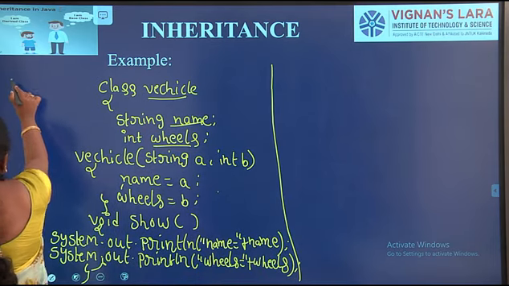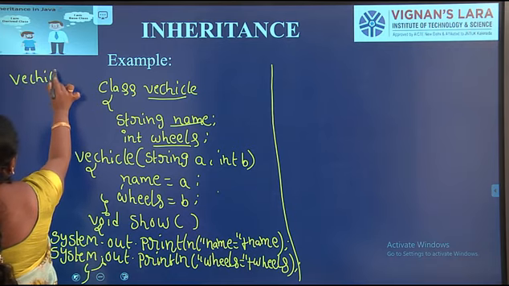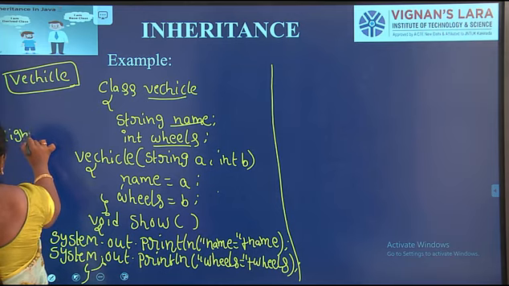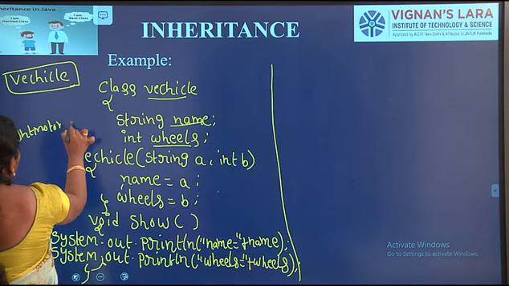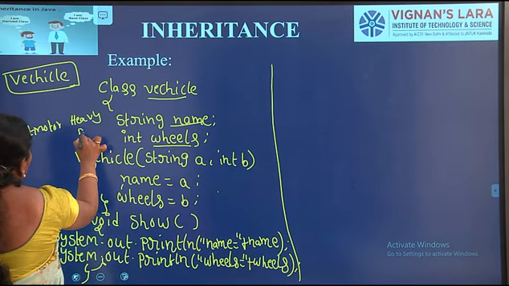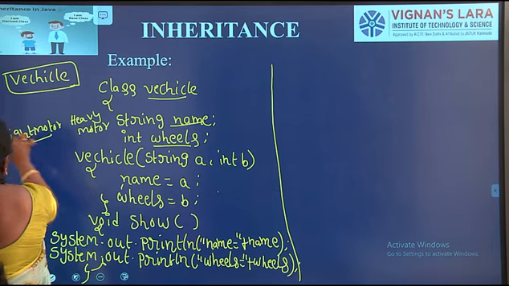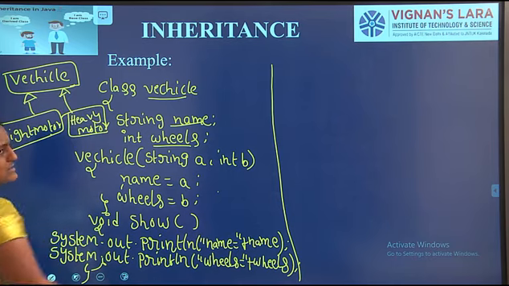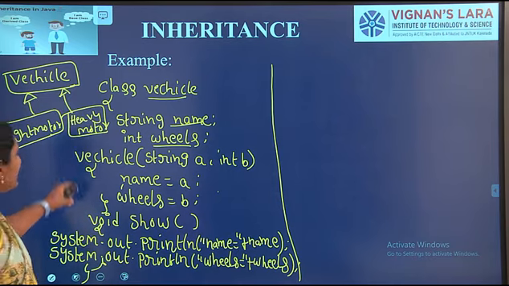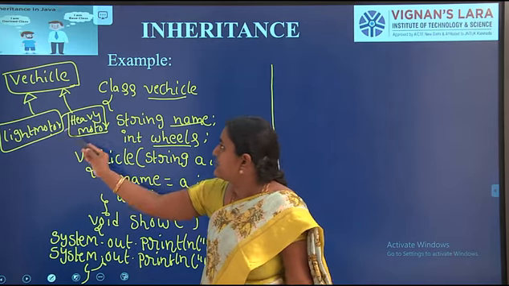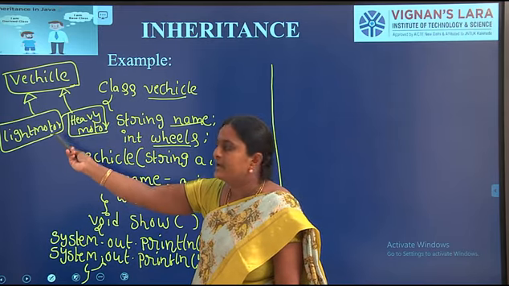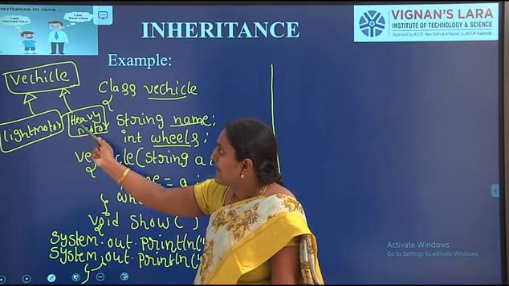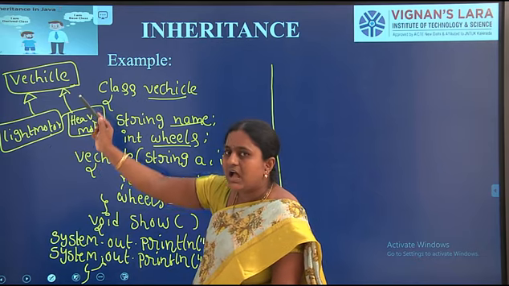Next one. Hierarchical means derivation of several classes from a single superclass. For example, Vehicle is the class, and LightMotor and HeavyMotor are two subclasses. These two classes are derived from the Vehicle class. Here Vehicle is the superclass, and LightMotor and HeavyMotor are derived classes. LightMotor extends Vehicle, HeavyMotor extends Vehicle.